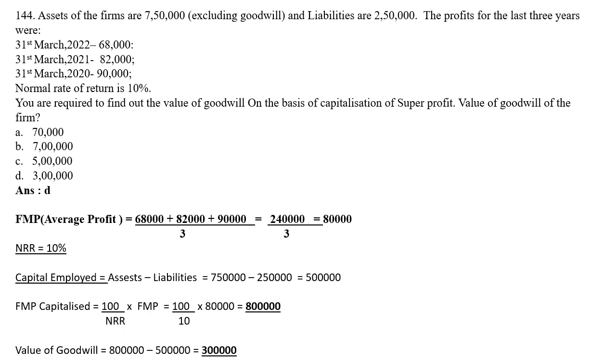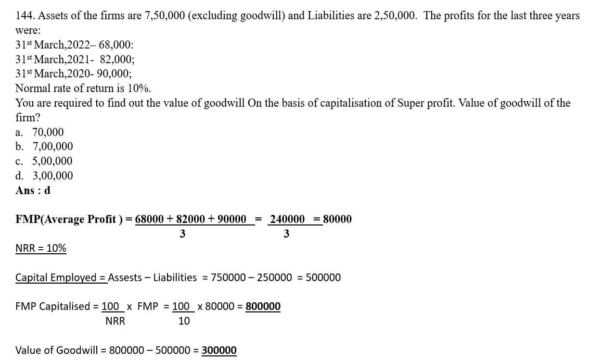So we'll add up 68,000 plus 82,000 plus 90,000 divided by 3, that is 2,40,000 divided by 3, you will get 80,000. That is, future maintainable profit is 80,000. Then normal rate of return given is 10%. Capital employed is asset minus liability. So in asset they are given 7,50,000 and liability is 2,50,000. So you will get your answer 5 lakh.